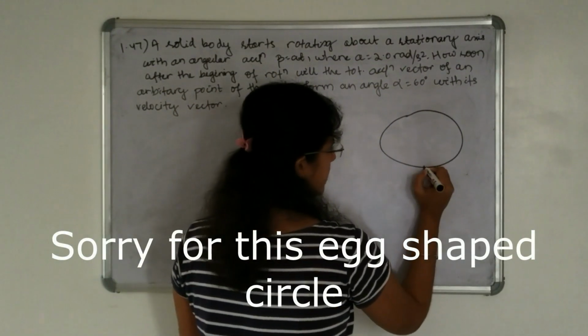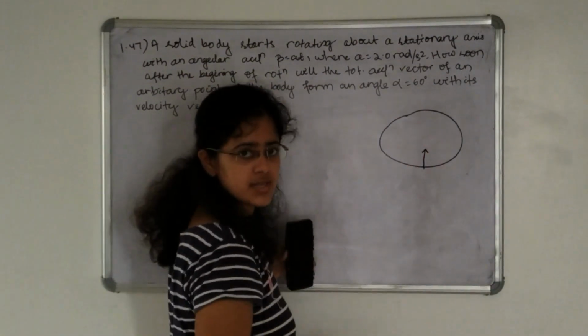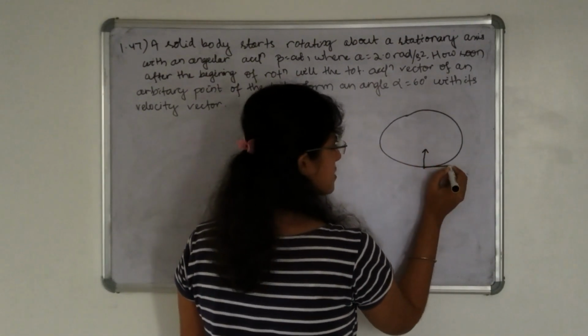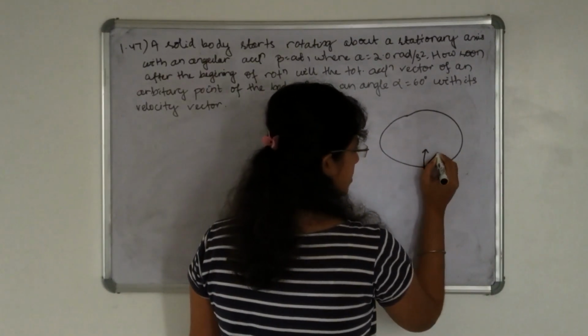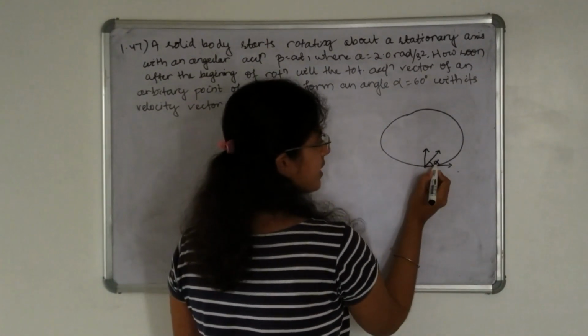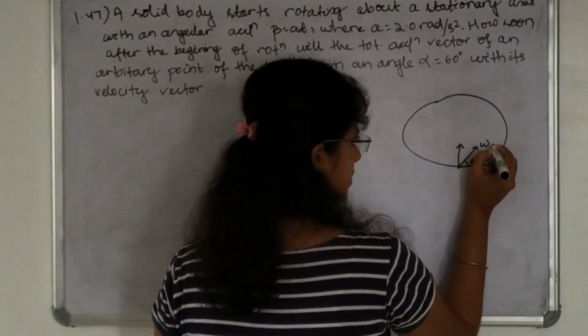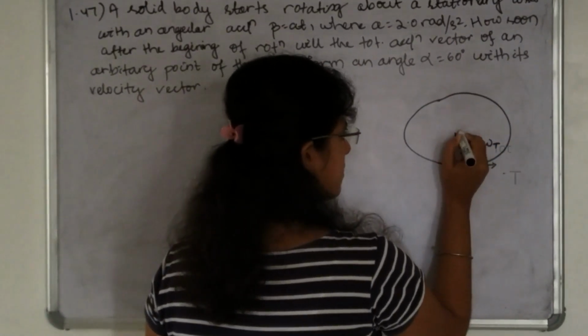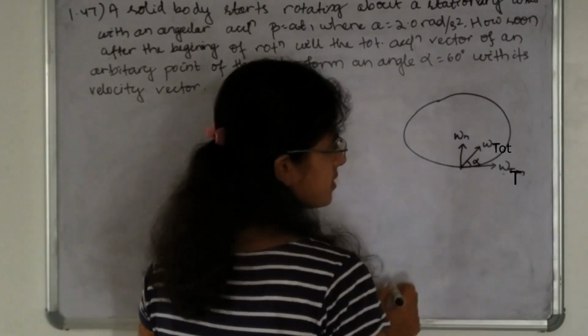Let us take a point. Its normal acceleration will be along this direction, tangential acceleration will be in this direction, and total acceleration will be along this direction, making an angle alpha to the tangential acceleration. This is the total acceleration, this is the normal acceleration, and this is the tangential acceleration.